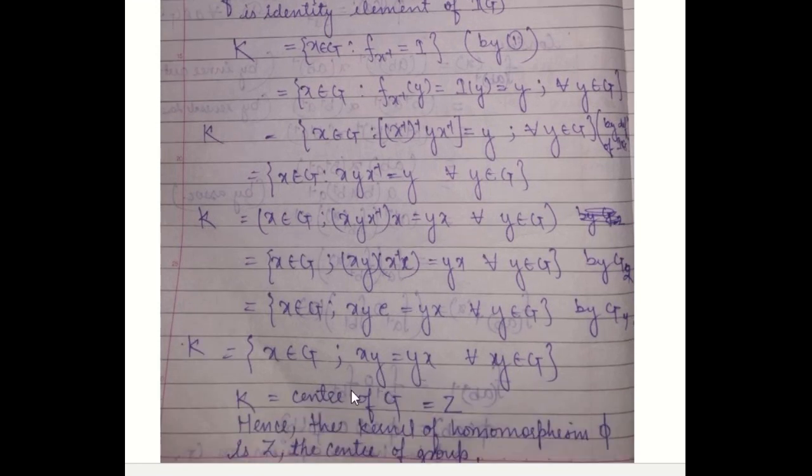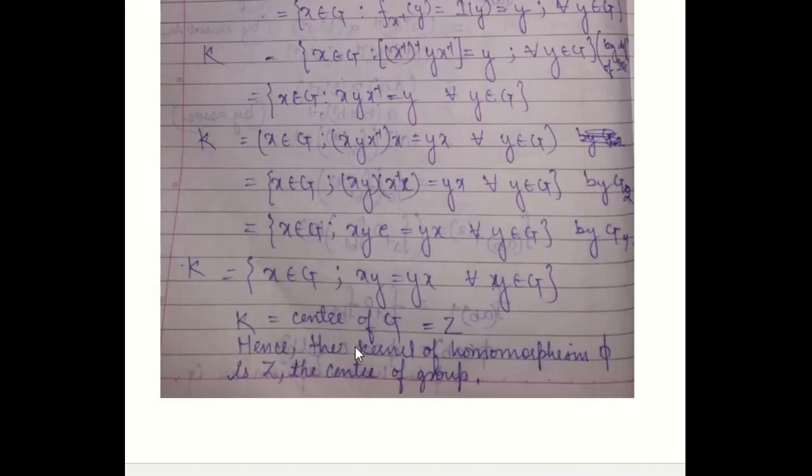And this is the property of the center, that the set of all those elements of G which commute with the elements of G. So K is the center of G, and since K, the kernel of homomorphism φ, is Z, the center of G,